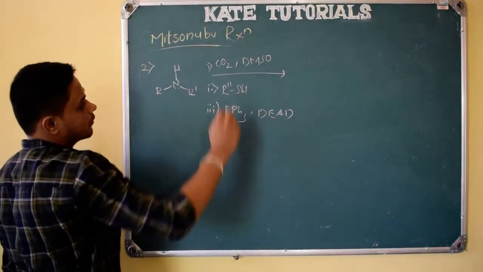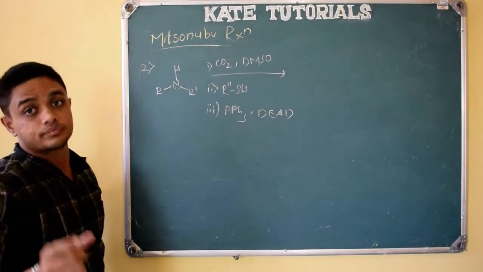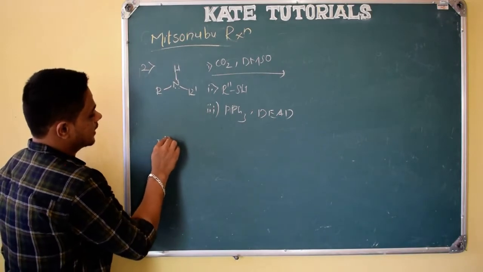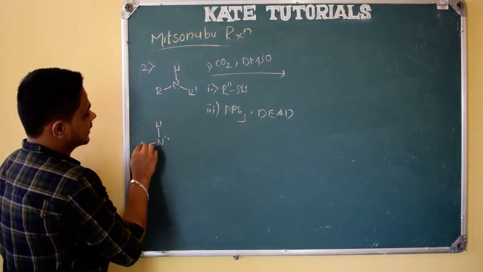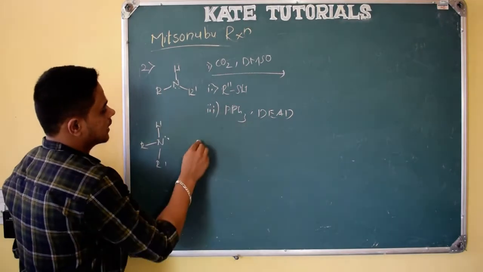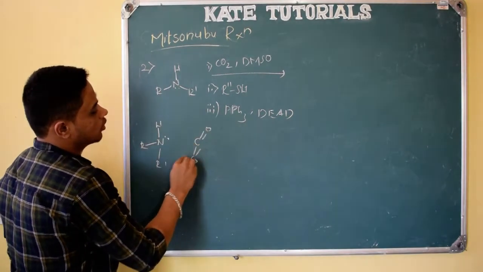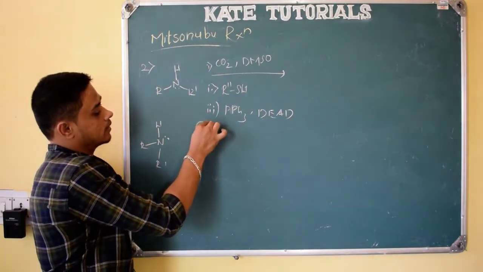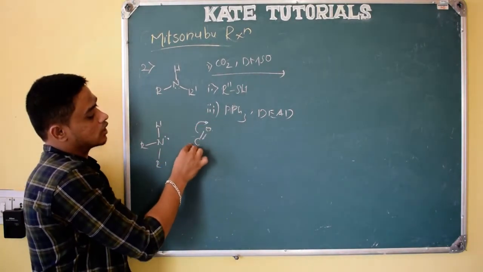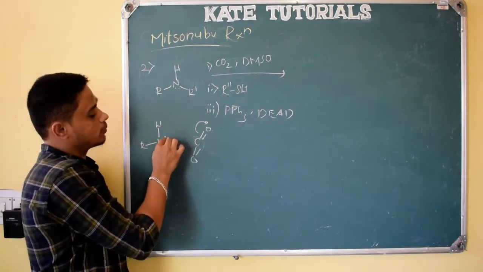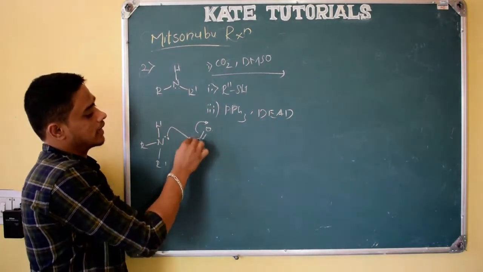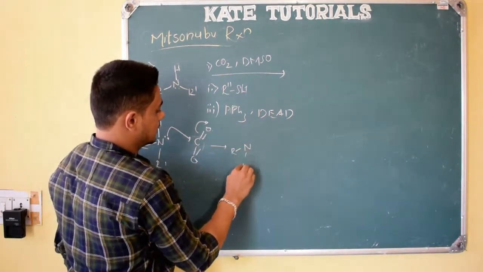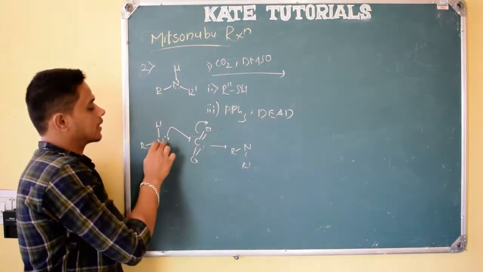So what happens? Carbon dioxide acts as an electrophilic carbon. I will explain it. See here, nitrogen, let me show this lone pair here like this, and this is R and this is R dash, right? Carbon dioxide, C double bond O, double bond O. Because of these two electronegative atoms, this carbon will be electron deficient. So this is the electrophilic center, and because of this lone pair the nitrogen will be the nucleophile, right? So the nucleophile attacks this electrophilic carbon and we get N, R, R dash, and here nitrogen has a positive charge.